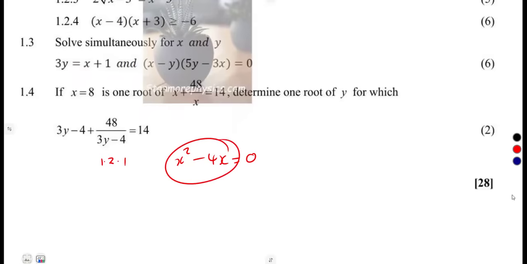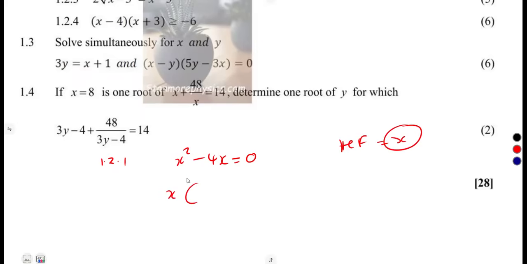This is a quadratic equation where x is the highest common factor. So I can factor out x. Factoring out x, this is going to be x times (x minus 4) equal to 0. Remember the zero product: one of these is supposed to be equal to 0.